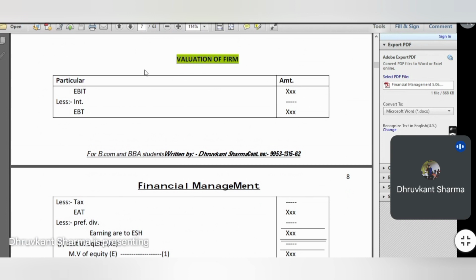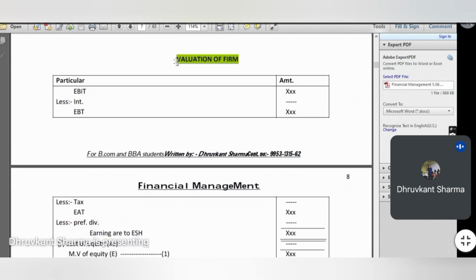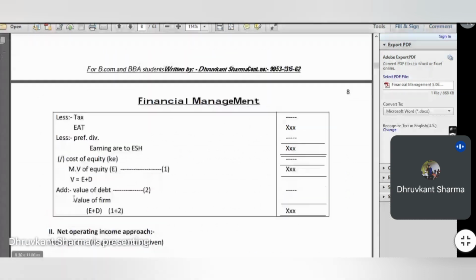How the formula is calculated, what is the basic content of this chapter, we will discuss in the valuation chapter. Basically, the formula of value of firm is equal to value of equity plus value of debt, right? Value of equity we will calculate by different formulas, and in the same way we will calculate value of debt, and both combined are called value of firm. Clear?